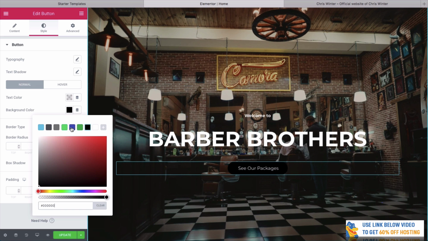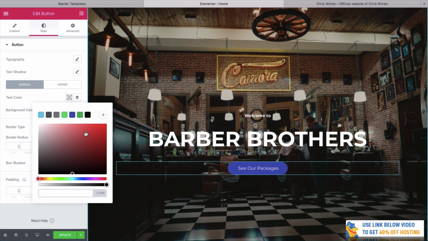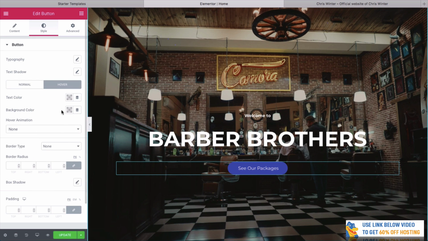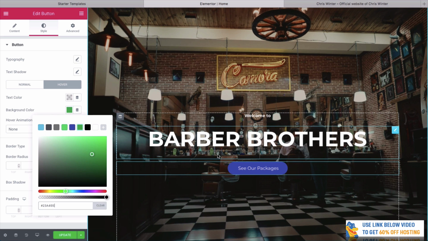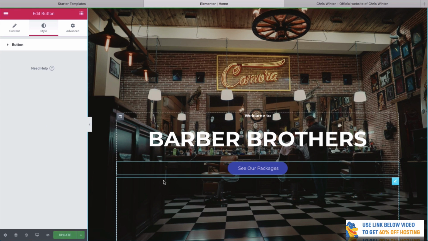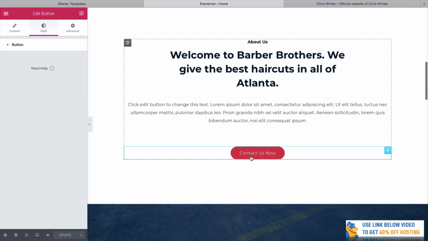Maybe we'll change it to this green. That's kind of cool. Or maybe this blue. I think the blue's better. That looks really cool. You can even change the text color, but I would probably stick with white. On hover, it's going to change, but you can even change this to hover over to green. But I think we'll just keep it on blue. Again, click update when you're happy with that. We could even change this one, but I think we'll keep this one as red.